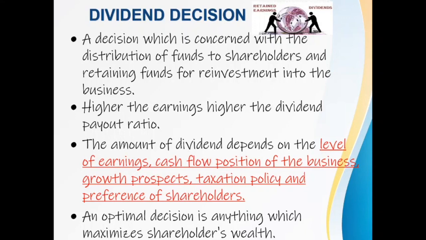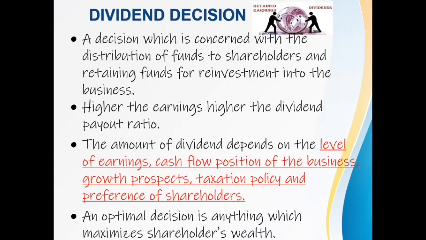So the cash flow position matters. And also growth prospects. There is a time where you need to reinvest a certain amount of profits back into the business, because it is also a source of finance. Without going for external sources of finance, you can use internal sources of finance like retained earnings to invest back if the business has future growth prospects, and in that case shareholders need to forgo dividend to reinvest back into the business.